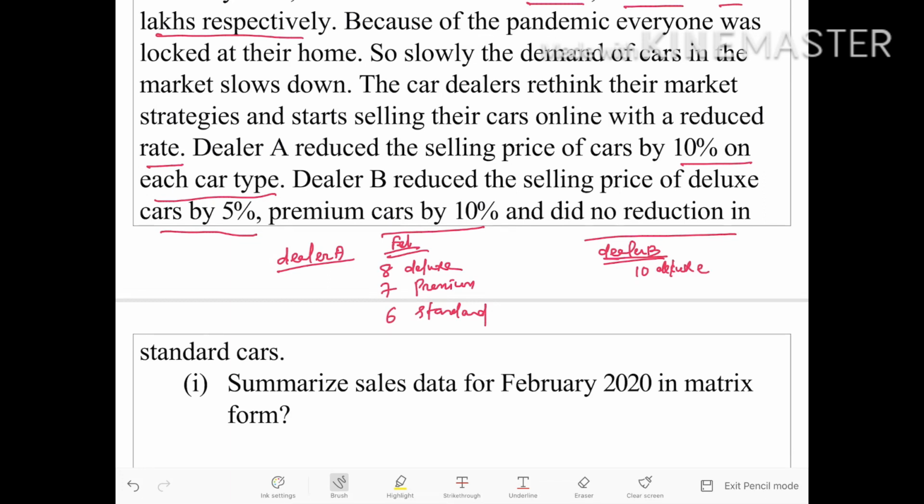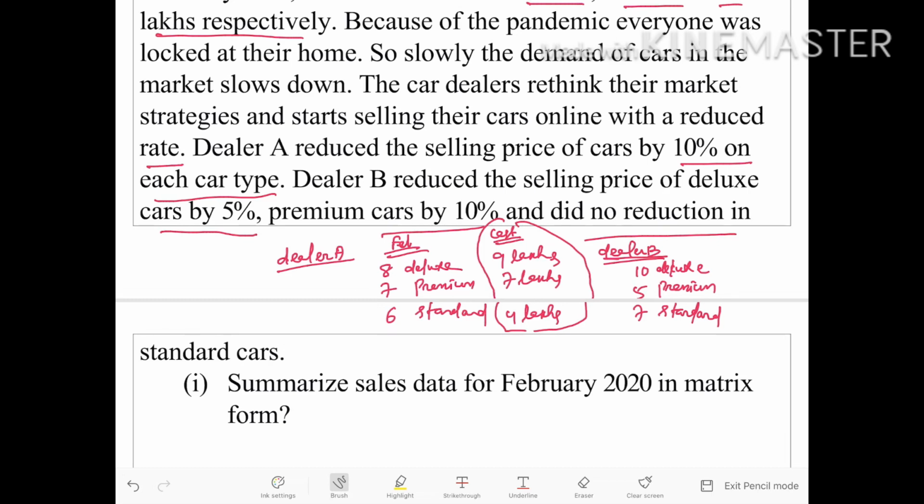This is the data for February month. The cost during February is given like this. For deluxe car it is 9 lakhs. For premium cars it is 7 lakhs. And for standard cars it is 4 lakhs. This is the cost for both dealer A and dealer B during February month.